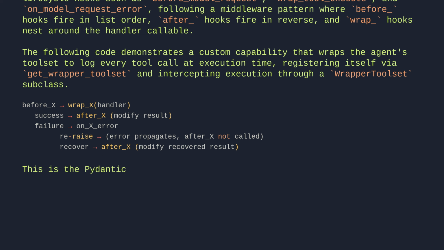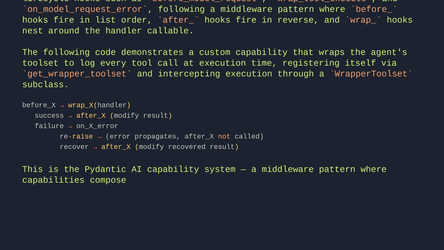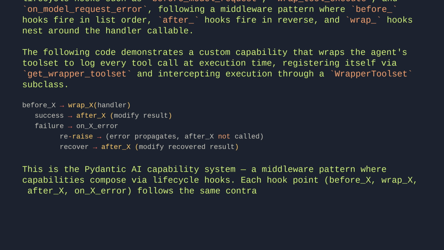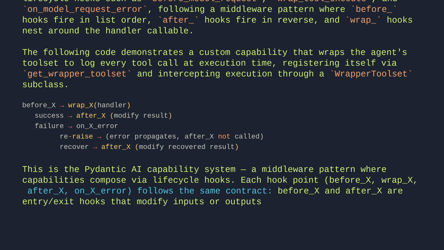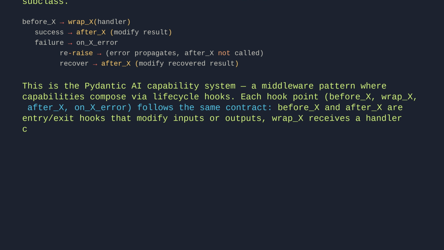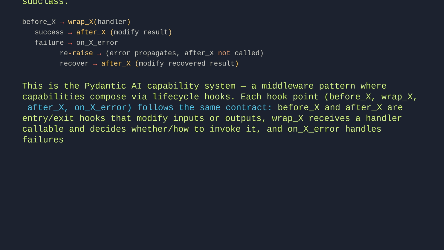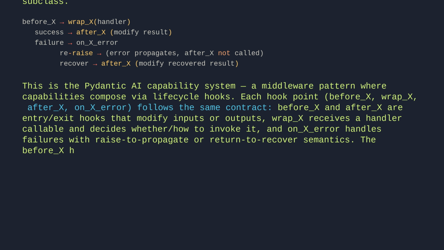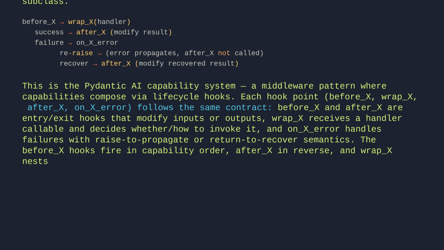This is the Pydantic AI capability system, a middleware pattern where capabilities compose via lifecycle hooks. Each hook point, before X, wrap X, after X, on X error, follows the same contract. Before X and after X are entry-exit hooks that modify inputs or outputs. Wrap X receives a handler callable and decides how to invoke it, and on X error handles failures with raise to propagate or return to recover semantics. The before X hooks fire in capability order, after X in reverse, and wrap X nests as middleware, so the